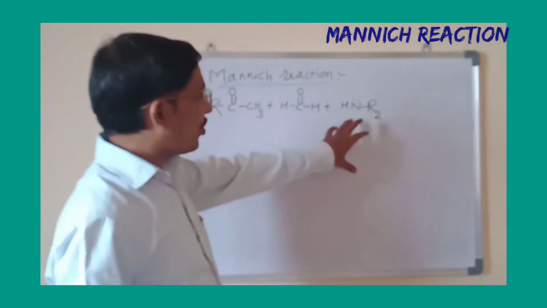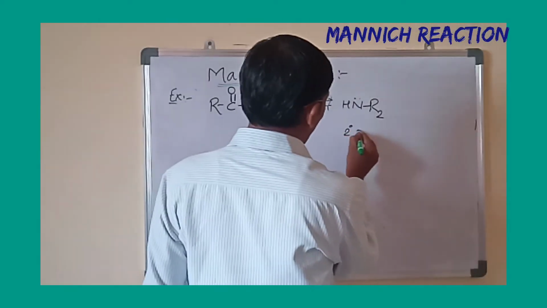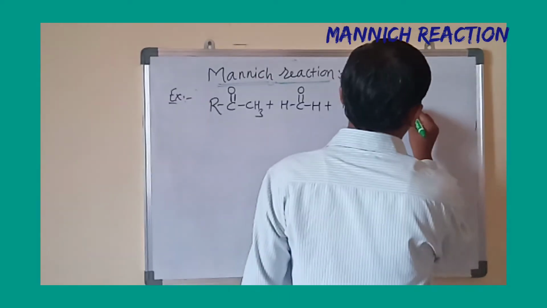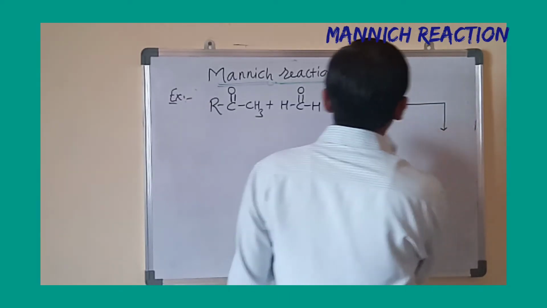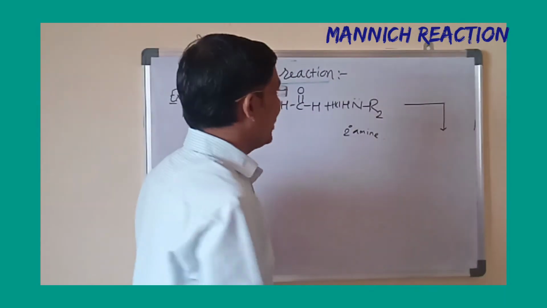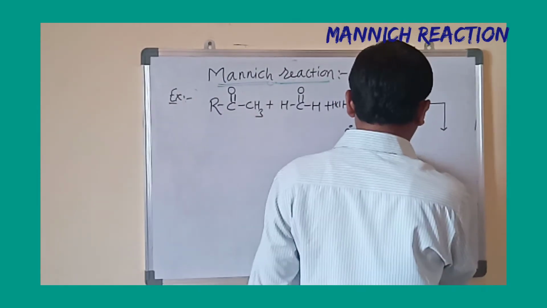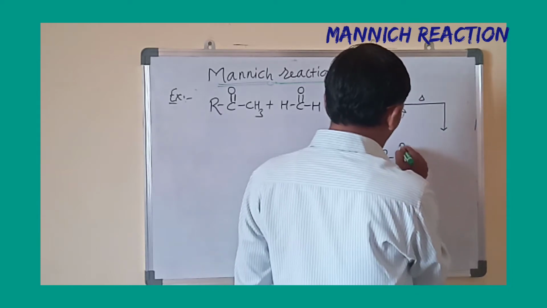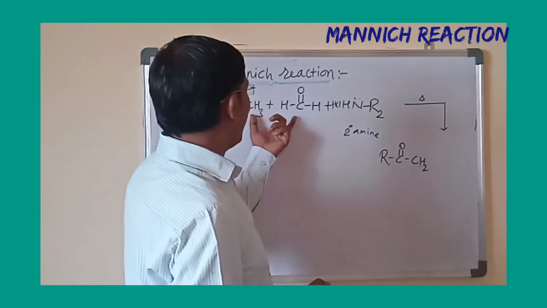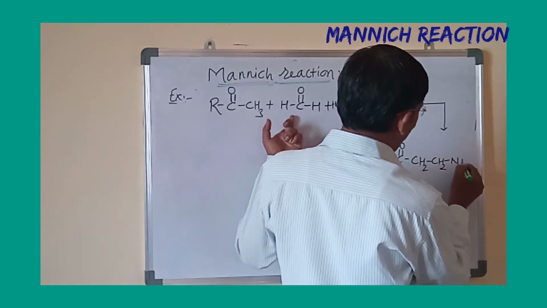amines, that is out of 3 hydrogens of the ammonia, 2 are replaced by the alkyl group. It is an example of secondary amine. Okay, formaldehyde, and this is a ketone, general ketone. Now here this amine is generally in the form of salt, HCl. Okay, in the salt form. Now what happens here? It gives rise to product as R C double bond O, that is CH3 is converted into CH2, and this will be again CH2, and then here this is an NR2.